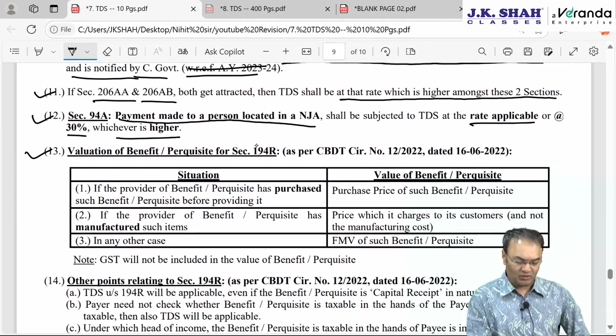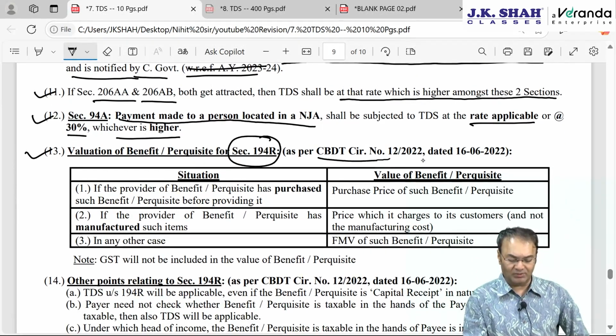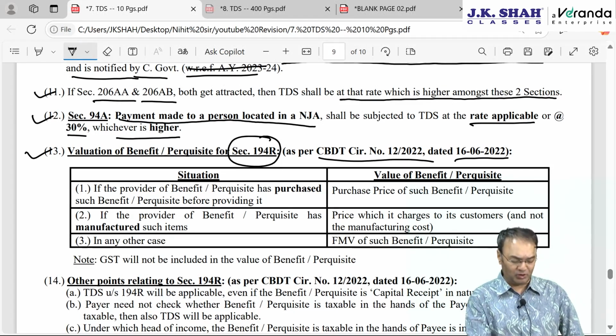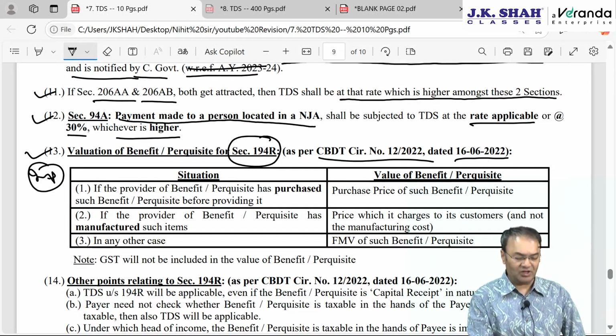13th point is about 194R, which we are done with, the CBDT circular in the form of question answer. This is interesting, keep it in your mind. Up till now, CA final stage questions have not come on this. A question is likely to come anytime, keep it in your mind.